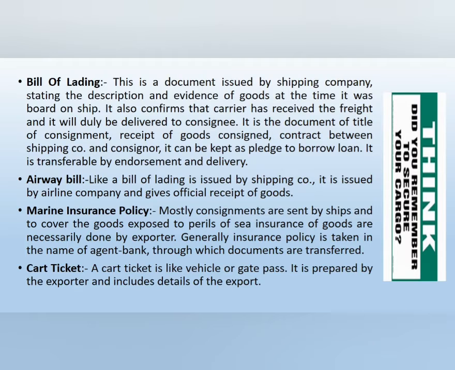Next is the marine insurance policy. Mostly consignments are sent by ships, and to cover the goods exposed to perils of the sea, insurance of goods is necessarily done by the exporter. Generally, the insurance policy is taken in the name of the agent bank through which documents are transferred. So, insurance is a device which covers the risk in shipping business.